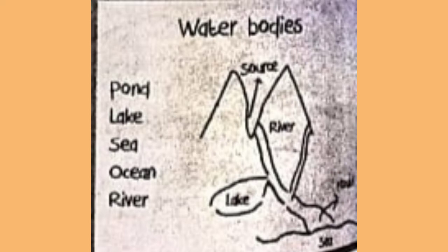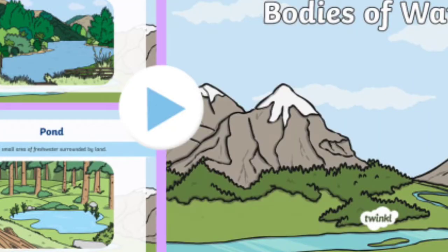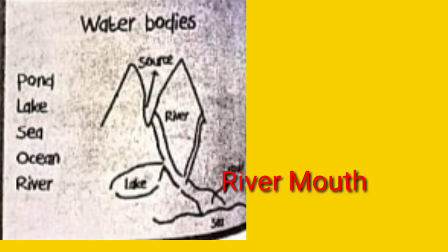Students, now look at this picture. Here you can see water bodies: pond, lake, sea, ocean, river. Here you can see the mountains. This is the main source of the river. Rivers कहाँ से originate होती है? Mountains से originate होती है. As I told you in the previous lesson plan, यहाँ से originate होकर इन्हीं rivers से lake बनती है. And then when it joins the sea, here you can see the mouth of the river, जहाँ से ये sea को join करती है. Here is the river mouth.